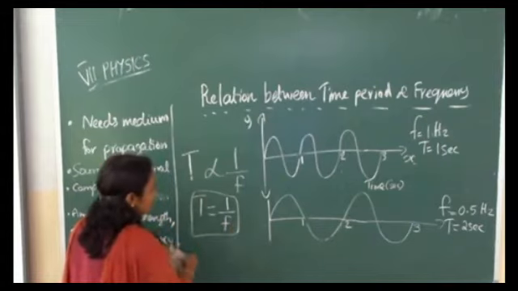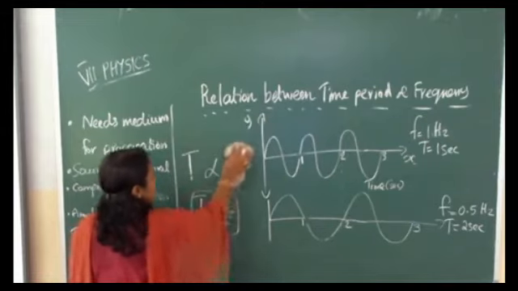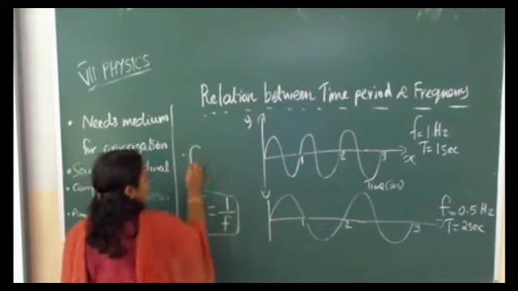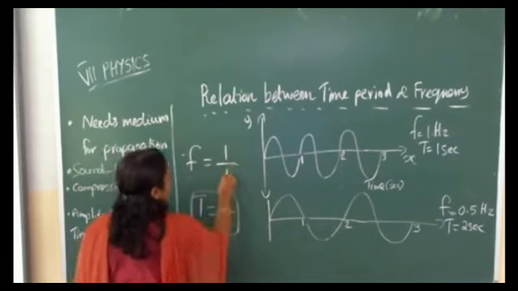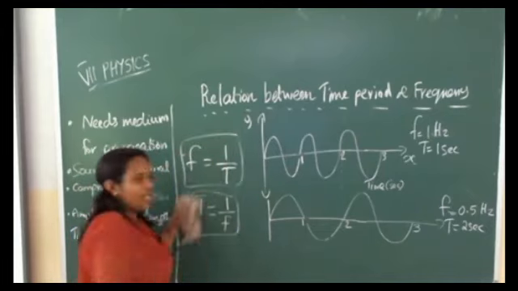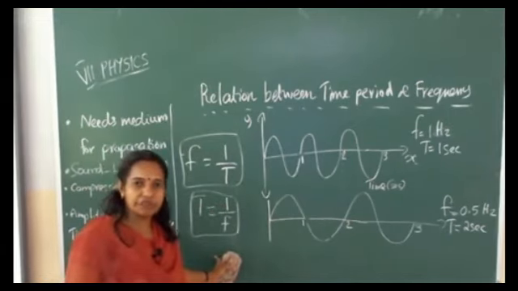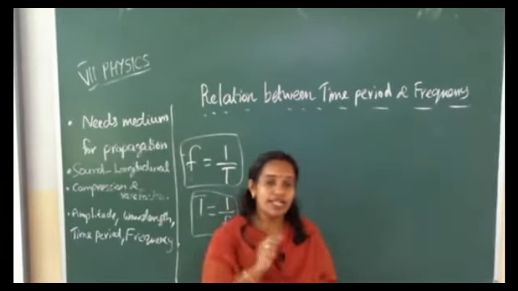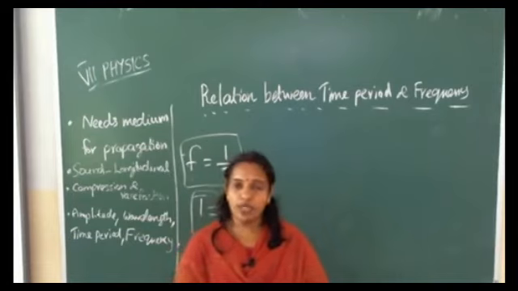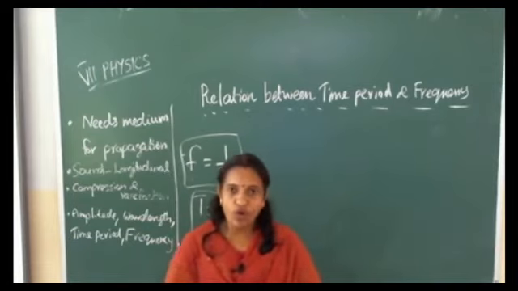This equation you can write in another way also. F is equal to 1 by T. Any one equation you have to study. One more relation is there in your textbook in the box. Do you know?